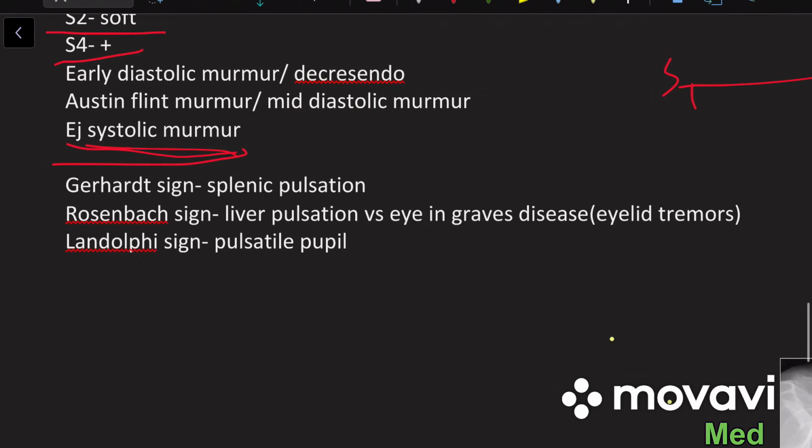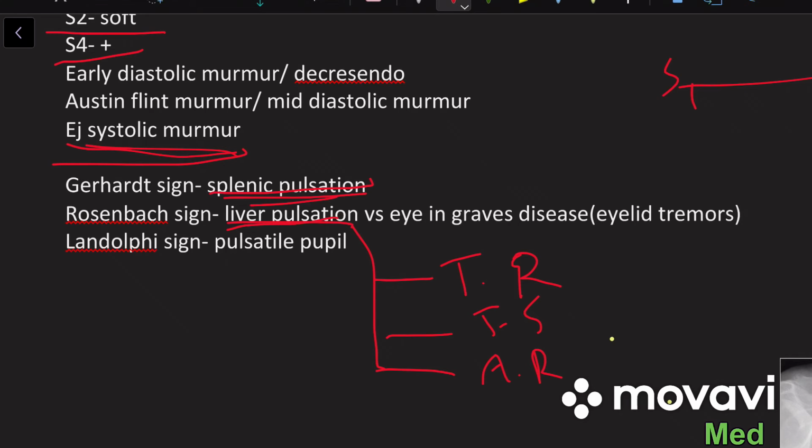Then we can see some pulsation in some organs. We call it Gerhard sign if the pulsation is felt in the spleen. Then Rosenbach sign is pulsation in the liver, which can be seen in three conditions: tricuspid regurgitation, tricuspid stenosis, or aortic regurgitation as well.